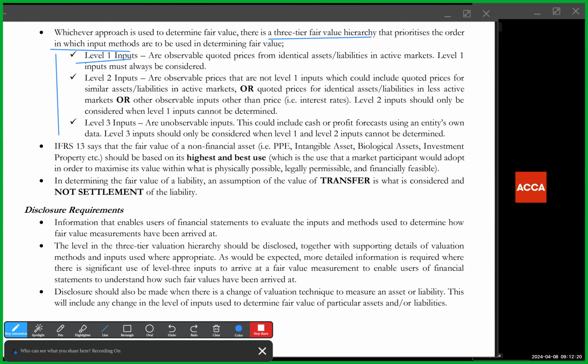So we have level 1 inputs. Level 1 inputs are basically market quoted prices. When we say observable, we're talking about markets. What are the market quoted prices for the identical assets in active markets? And you must always consider this first.